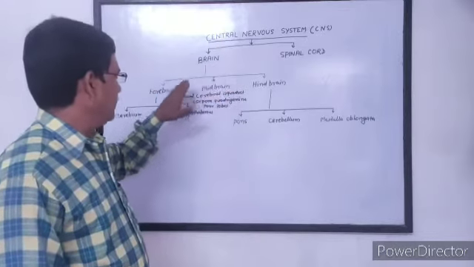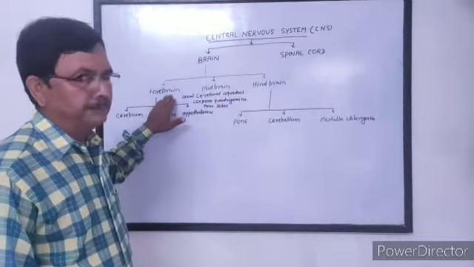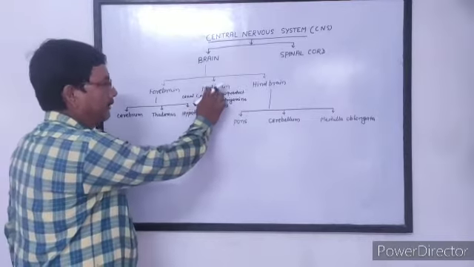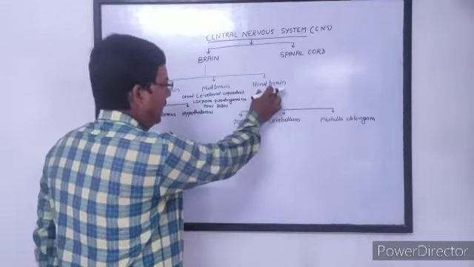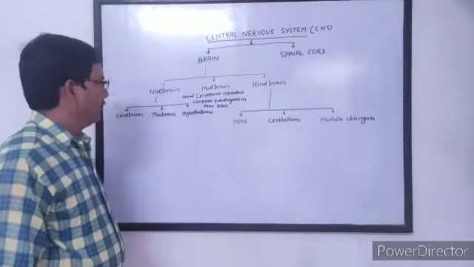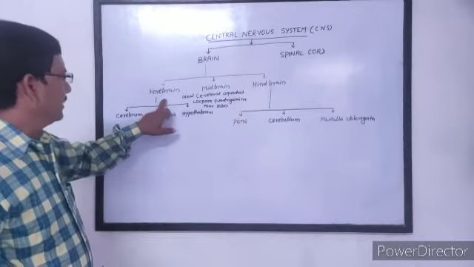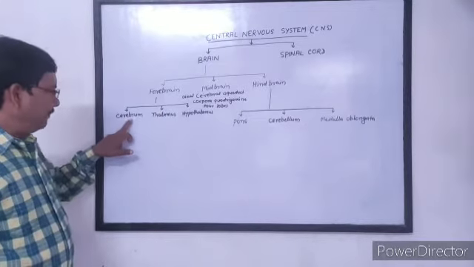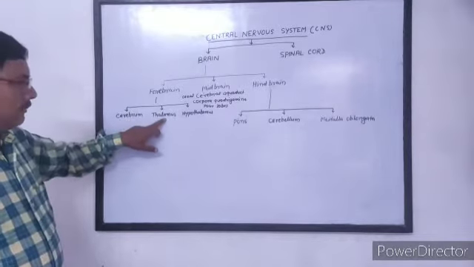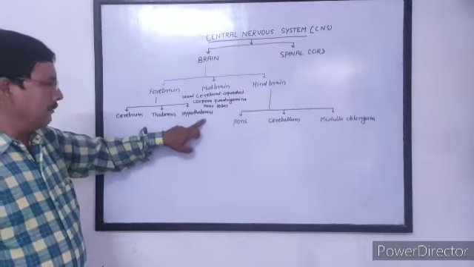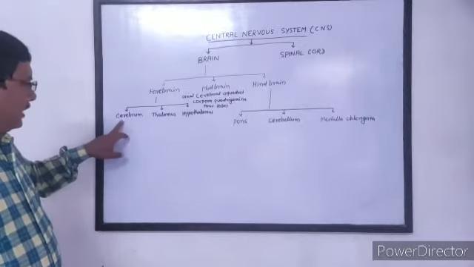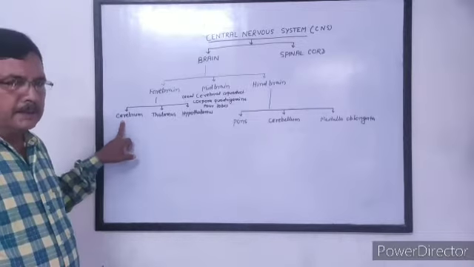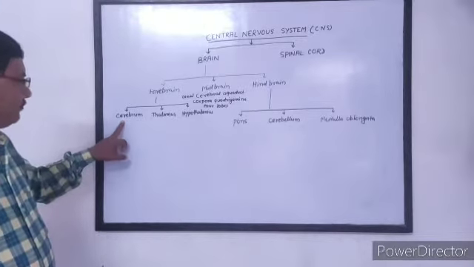Human brain is divided into three parts, which are forebrain, midbrain and hindbrain. Forebrain consists of three parts: cerebrum, thalamus and hypothalamus. Cerebrum is the largest part of the brain.